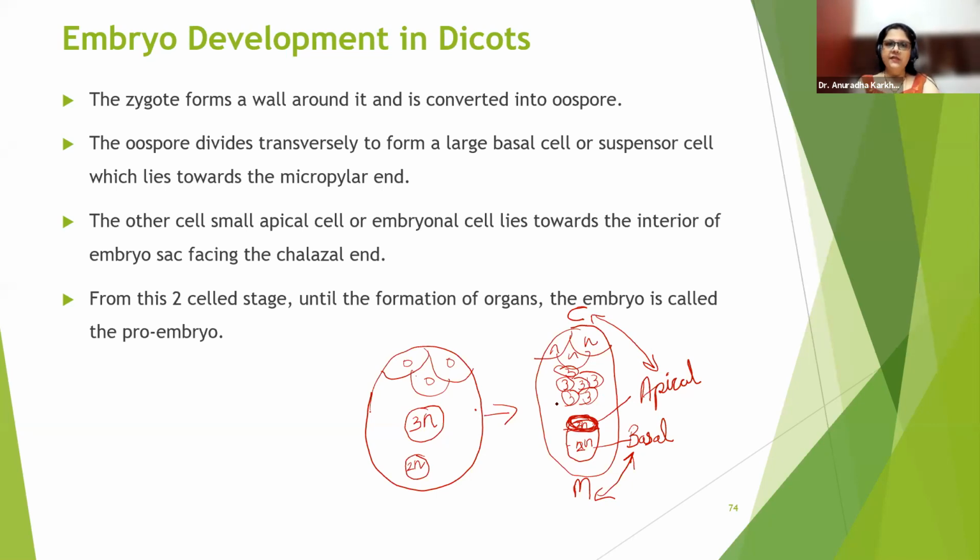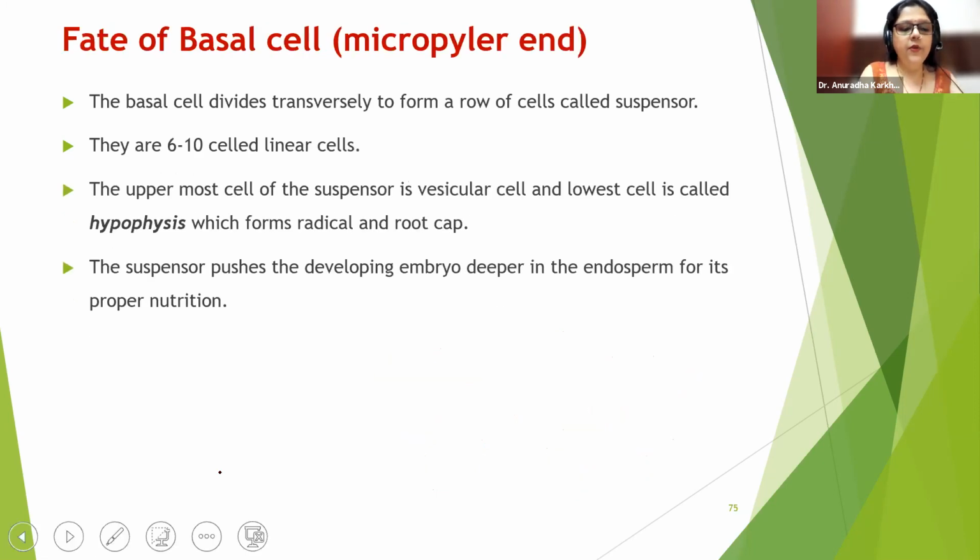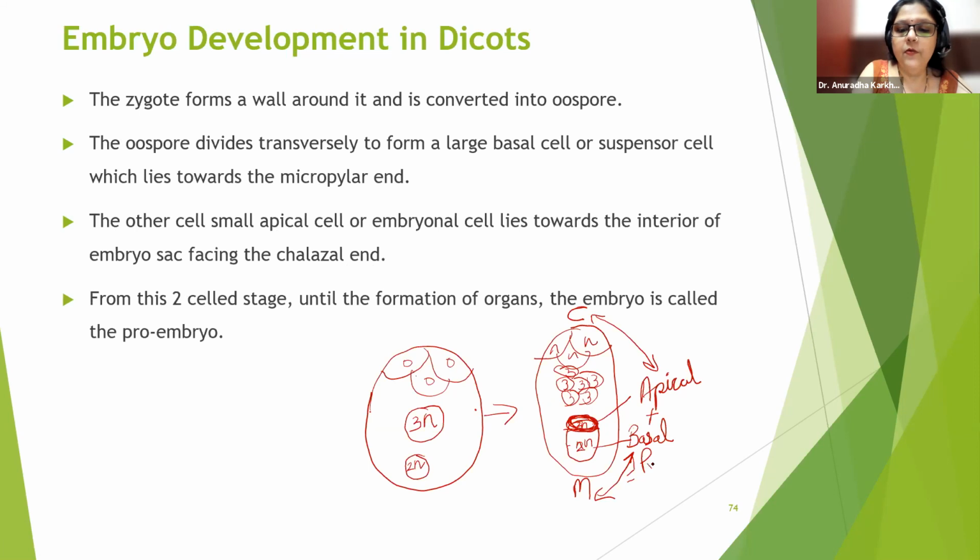So see, from this two-celled stage until the formation of the organs, the embryo will be called as proembryo. So these two cells, apical plus basal, is equal to something called proembryo. What do we call it? Proembryo. Okay. So what is proembryo? Proembryo is nothing but when the zygote divides into two cells, from that cell stage till the organ formation, the embryo is going to be called as proembryo.